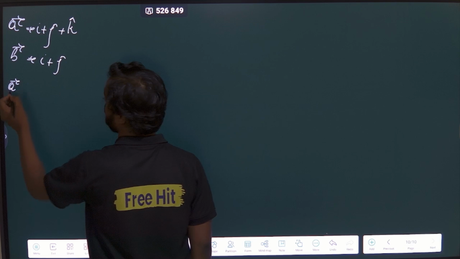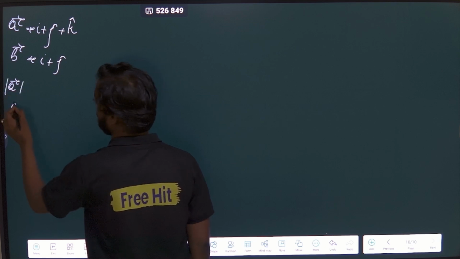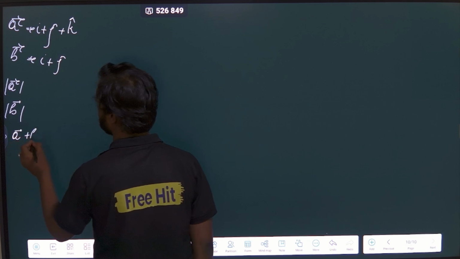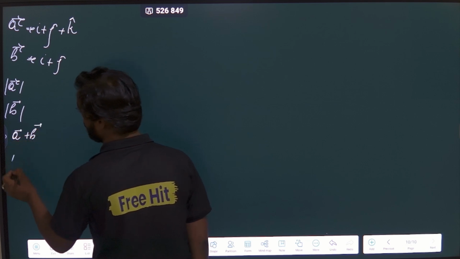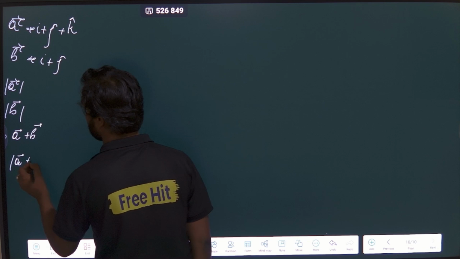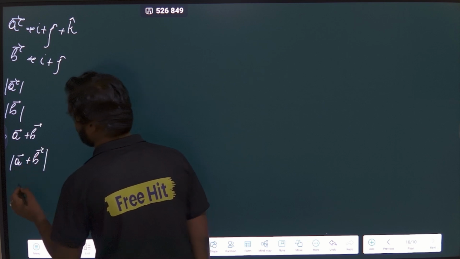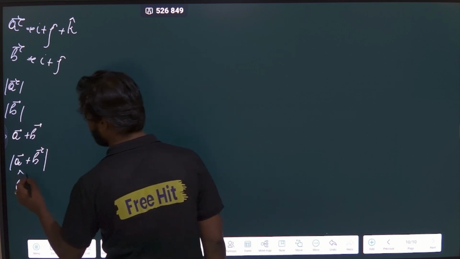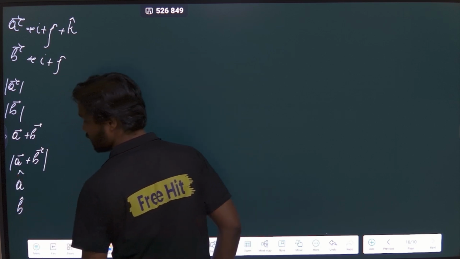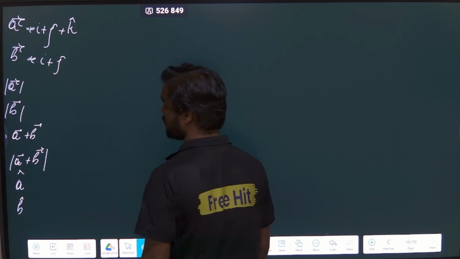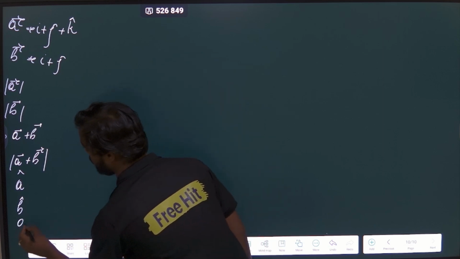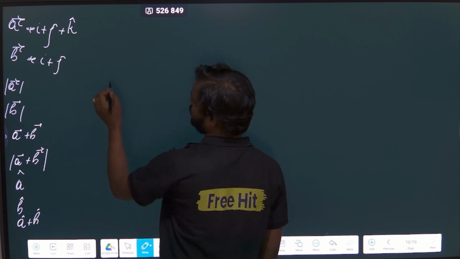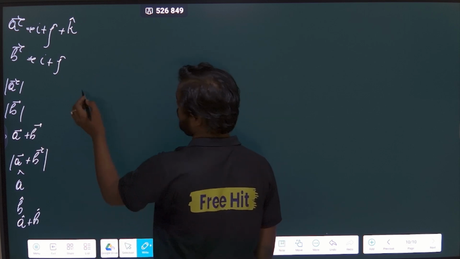First you have to calculate mod of A, then mod of B, then vector A plus vector B. Then you have to calculate mod of vector A plus mod of vector B. Then you have to calculate A cap, then B cap, then A cap plus B cap.